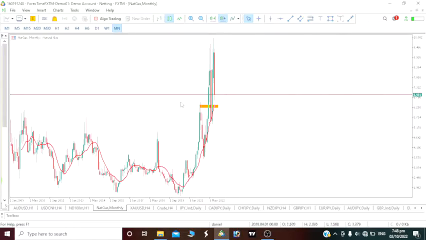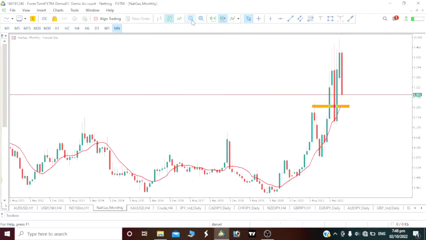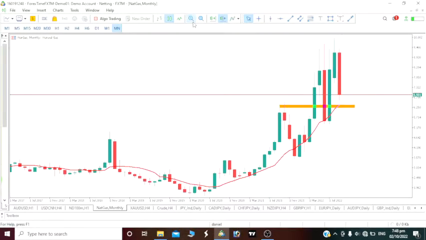Now we would want to see this natural gas for the next day. So in order to be able to predict this movement, guys, we will have to start from the higher time frame. So to be able to get this movement, why we are moving a certain way and why I'll be taking a certain trade, why I'll be placing my trades in one way, we would have to look at it from this monthly time frame.